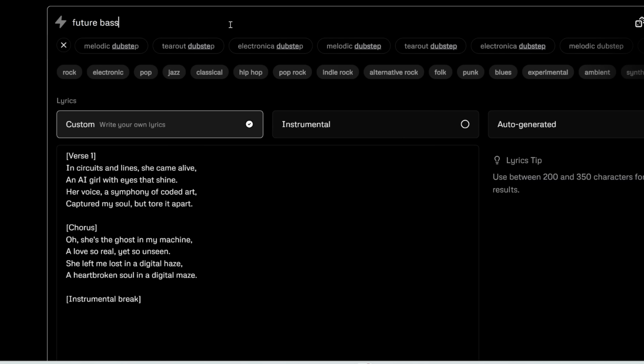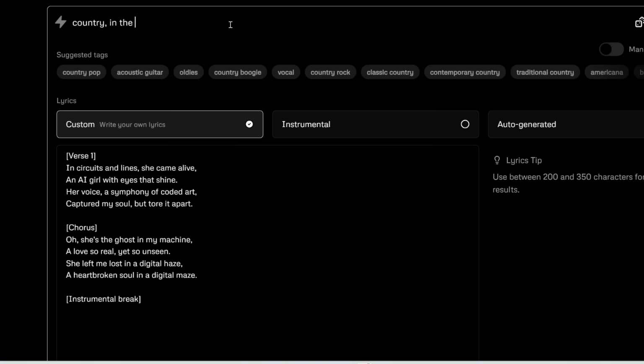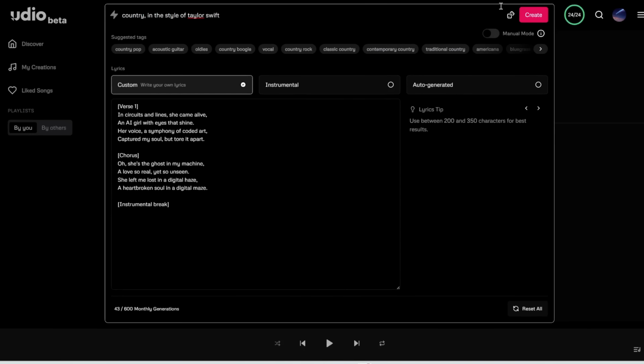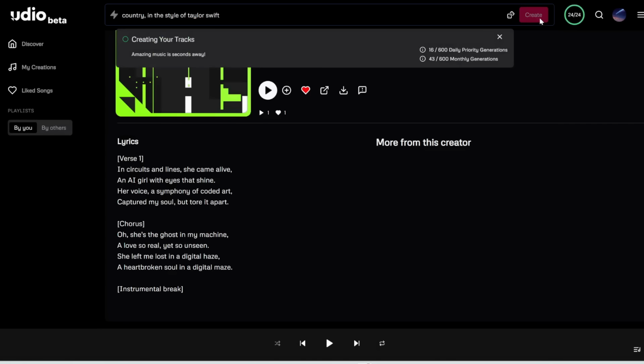But I mean, these two tools are free to try out for now, so might as well try both of them out so you can see for yourself. One more thing that this cannot do is you cannot say in the style of a famous person. So for example, you can't write country and then in the style of Taylor Swift. So if I click create, you're going to see what happens in a second.